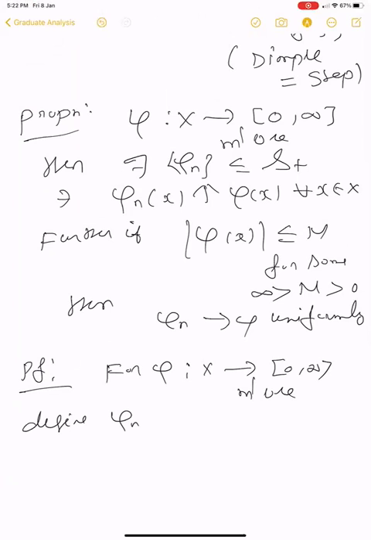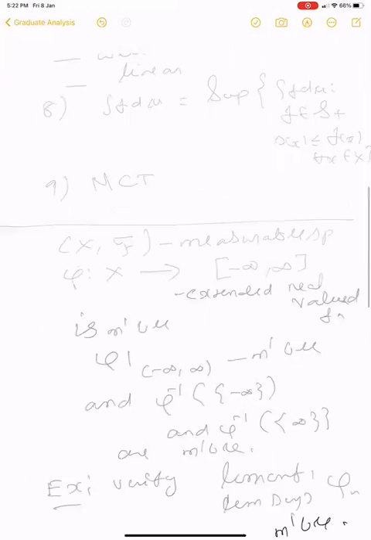Phi n of x equal to. So what we do is the following.